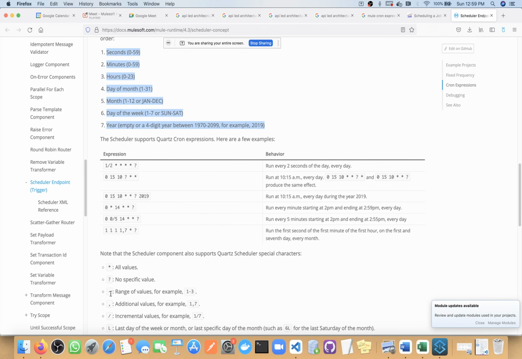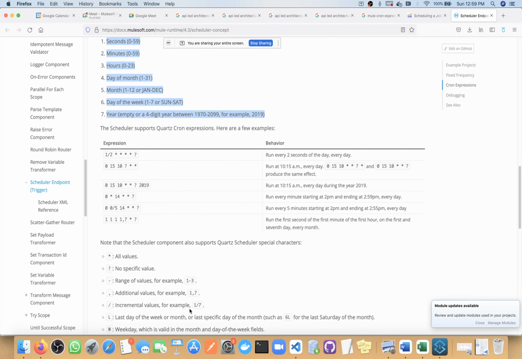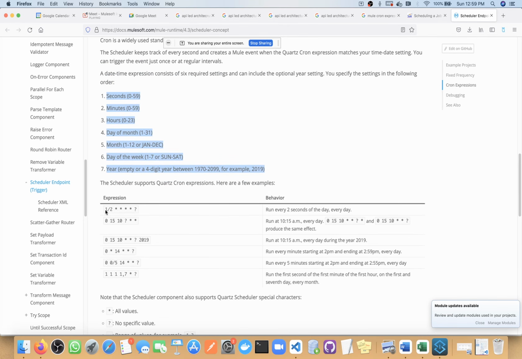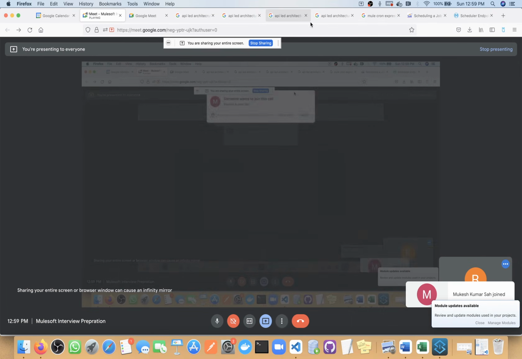If you want to put any range, then you can use hyphen. If you want to use multiple values, then you can use comma. Incremental value, like by, then L, W, these all have some meaning. So here this cron expression means run every 2 seconds of the day. Every day it will run every 2 seconds.